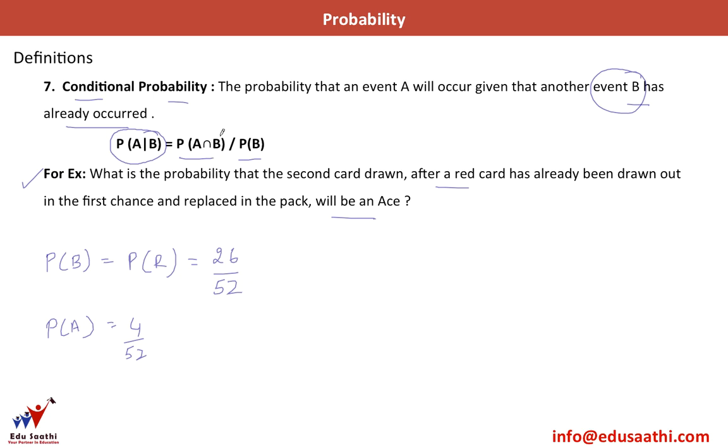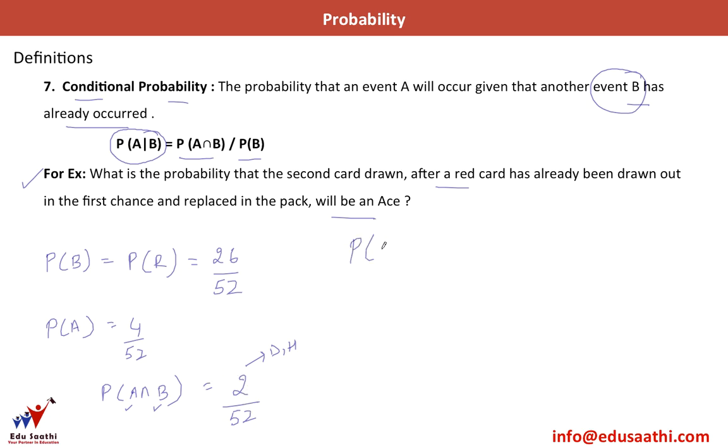So what we need to calculate here is P of A intersection B. P of A intersection B would be getting an ace and a red card. So how many aces do we have of the red color? We just have 2 aces. One is from the suit of diamonds and the other one from hearts. So I have 2 by 52. Out of the total cards 52, I just have 2 cards which are red as well as aces.